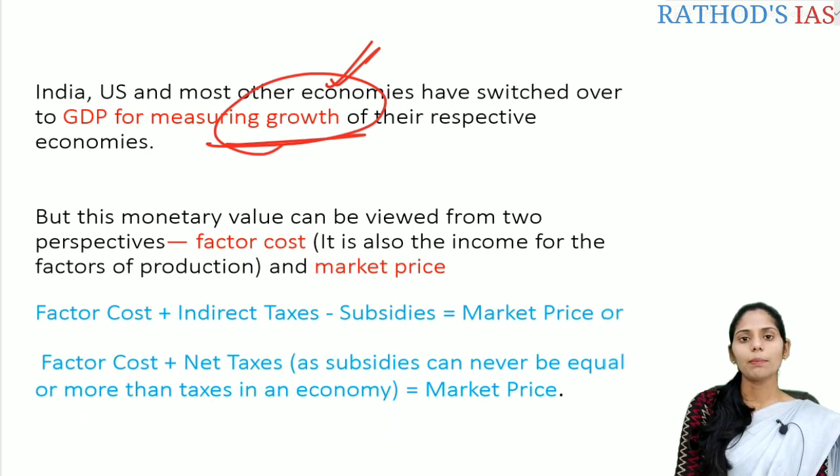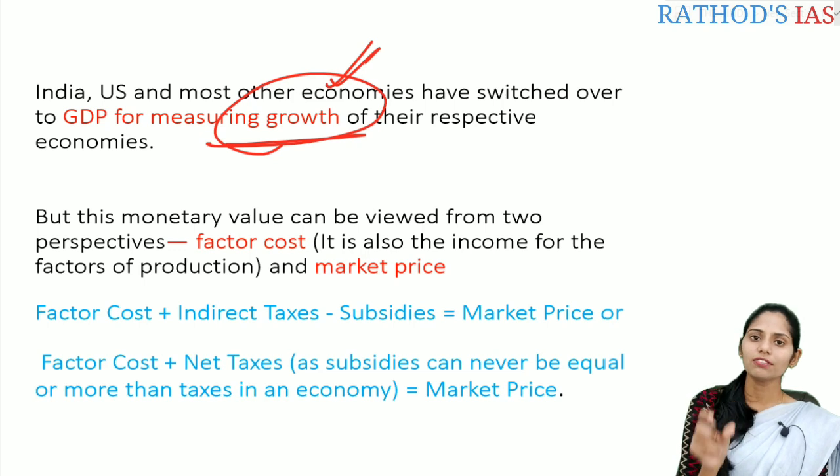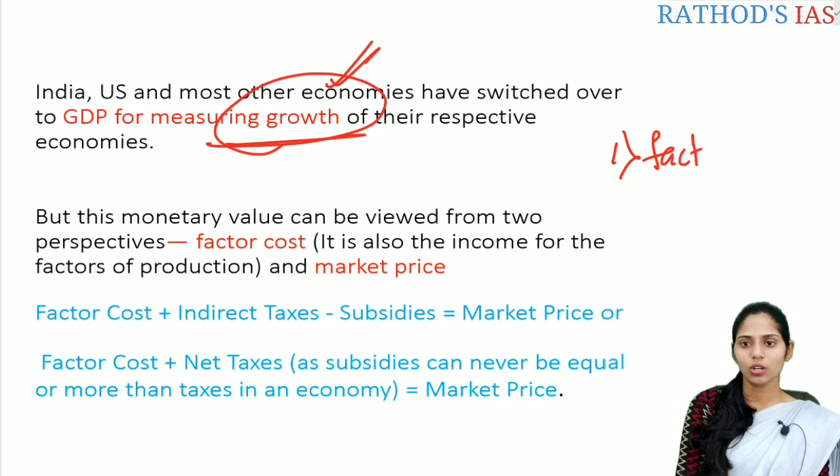If you are talking about the output, that is the monetary value of the goods and services, correct? Whenever we are talking about this monetary value, it can be viewed from two perspectives. The first one is factor cost, the second one is market price.